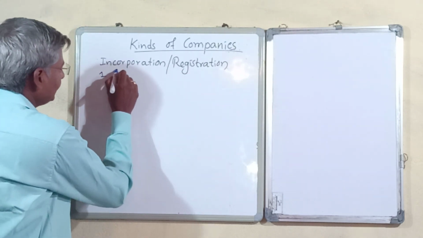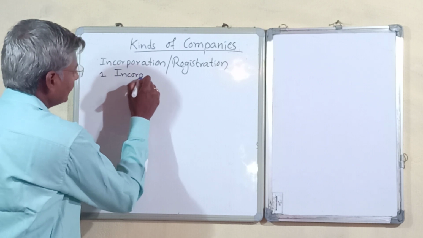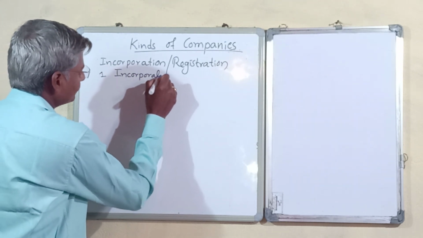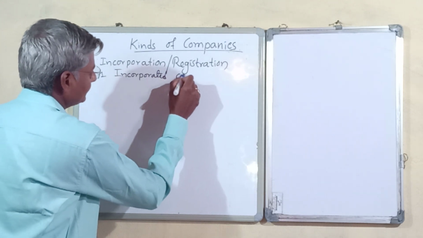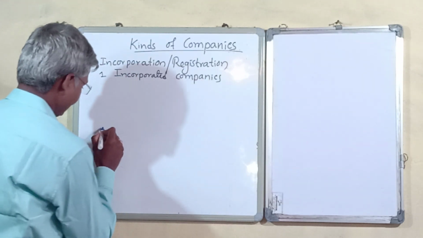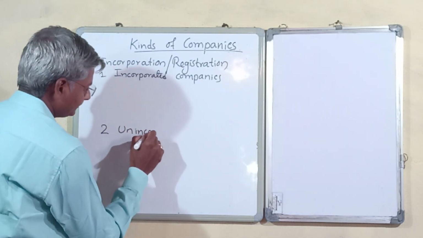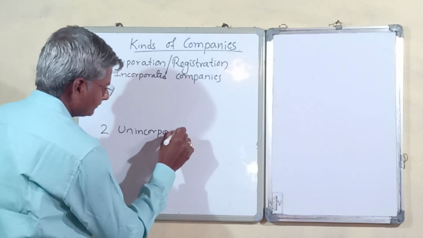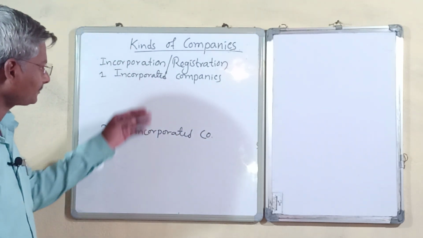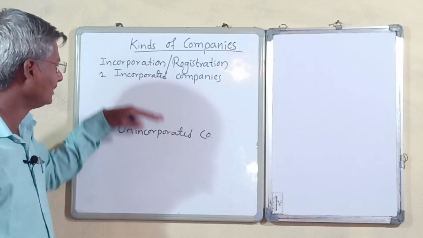That may be incorporated companies, and the second category may be unincorporated companies. Incorporated companies and unincorporated companies.